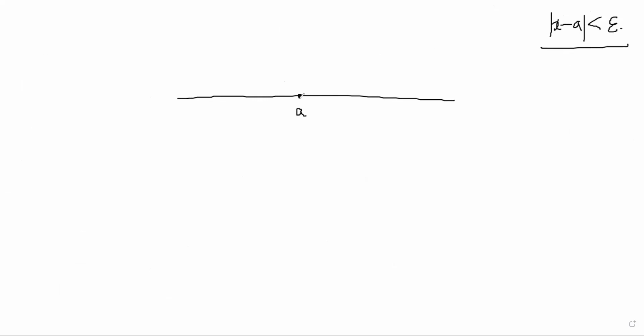That means x should be in a region such that x minus a is less than delta. So x is less than a + delta. x is somewhere here, it could be somewhere here also, but it cannot be beyond a + delta, right? Yes, sir. This is the upper limit here, and similarly a - delta is the lower limit here, right?